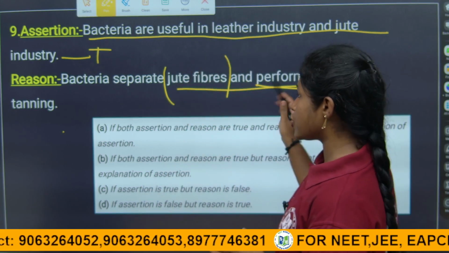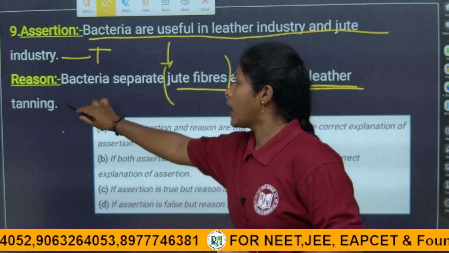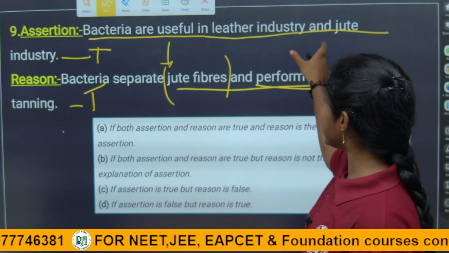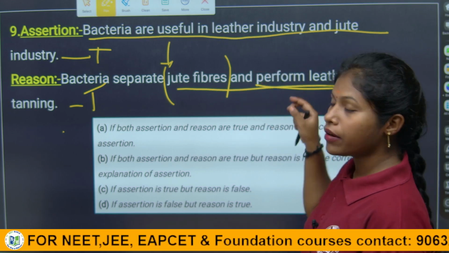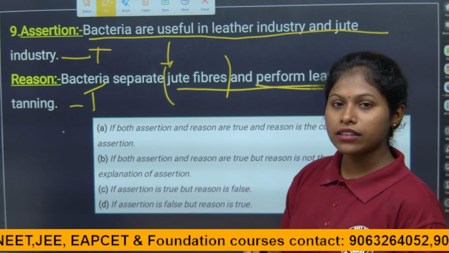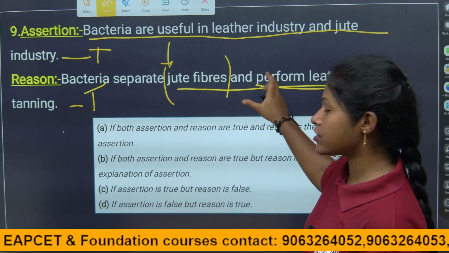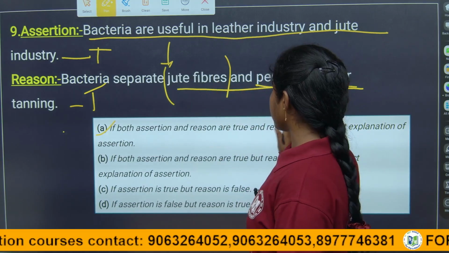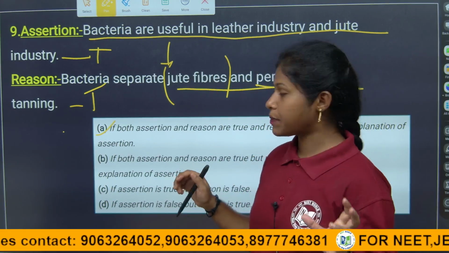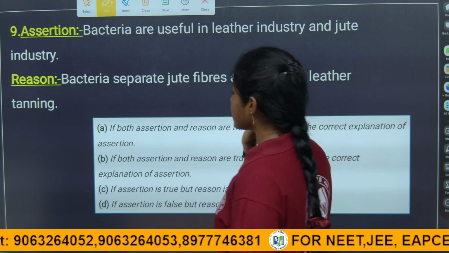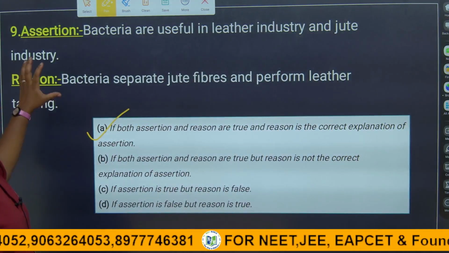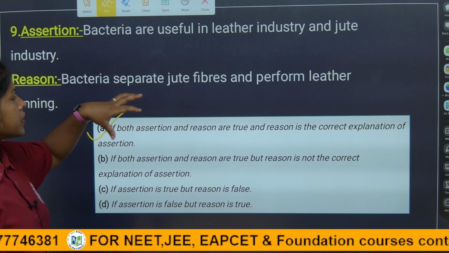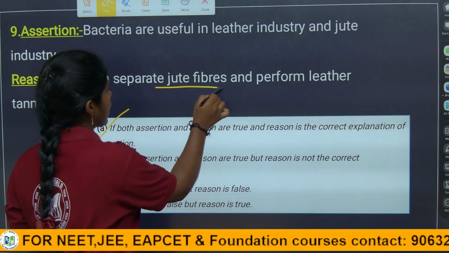So here both assertion and reason are true. And also, children, they are given as the leather industry and jute industry: for the jute fibers and for the shining of the jute leather, the bacteria is useful. That is why, for the given assertion, children, the reason is also correct. Here both assertion and reason are true, and it is the correct explanation of the assertion. So here the answer is, children, A is the answer, because both reason and assertion are true, and the reason is also the correct explanation of the assertion. Here the bacteria is separating the jute fibers.